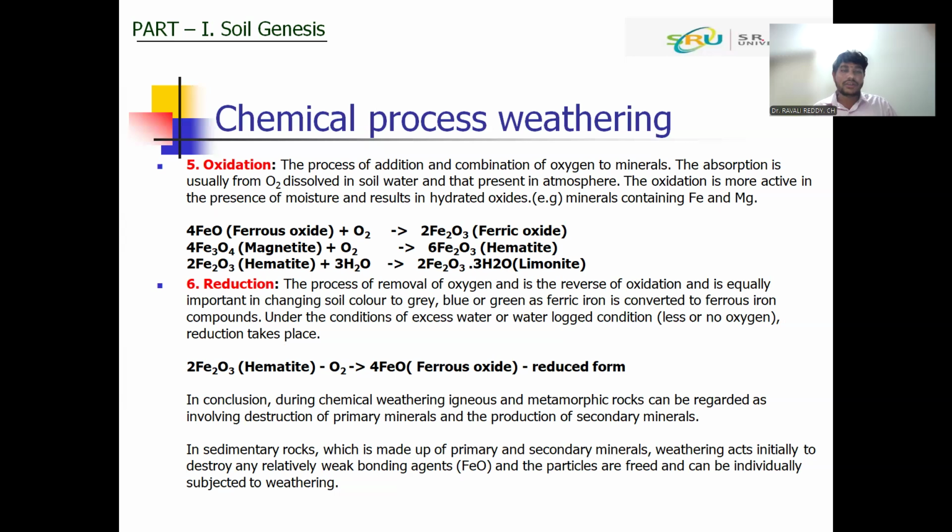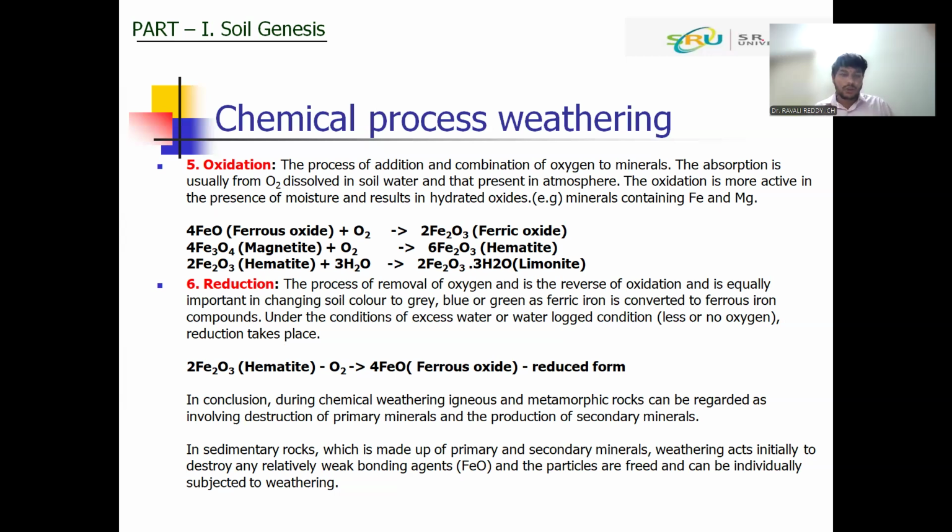Because of oxidation, iron will convert into iron oxide and form hematite, whereas in reduction the reverse process will occur. This oxidation-reduction process is required for the formation of iron oxide, aluminum oxide, iron hydroxide, and aluminum hydroxide minerals. This process actually gives the color to the soil, and it will be active only after the hydrolysis process.